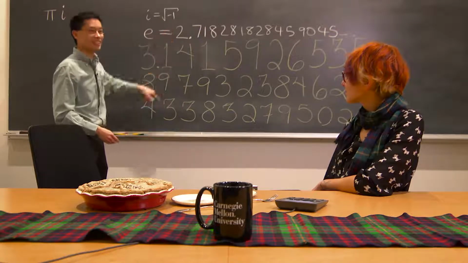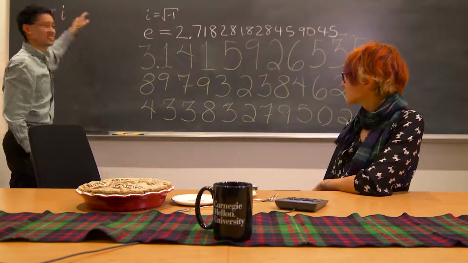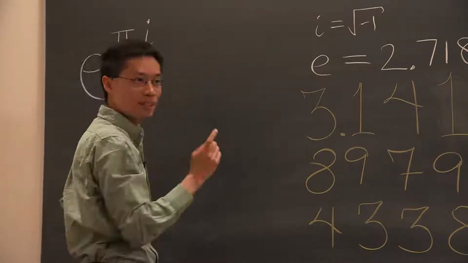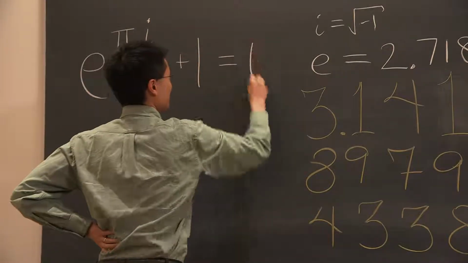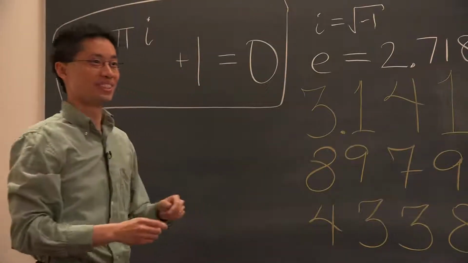Anyway, three crazy numbers. It turns out that if you take e and raise it to that, then I can finish the equation with two more numbers. Like the most basic numbers in math are 1 and 0. And this is true.